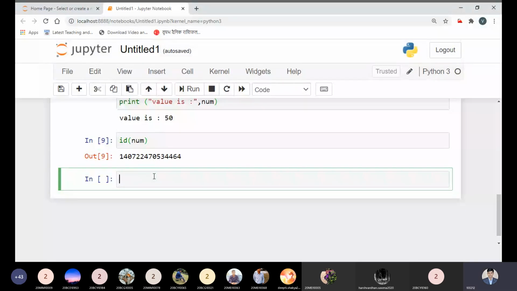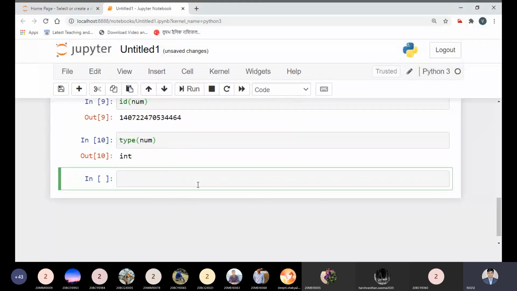The variable we are using is stored somewhere else, because a variable requires some memory to store some information, and that is a memory location address, which we can get with the id command. But now the question comes, what is its type? Through the type function we can see the type of this. This is integer type. Now is it clear to all?